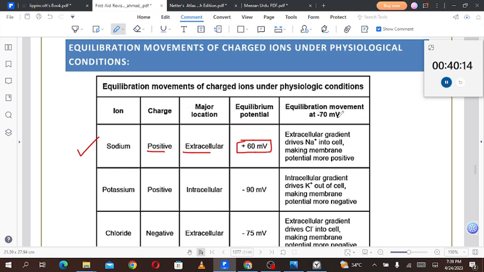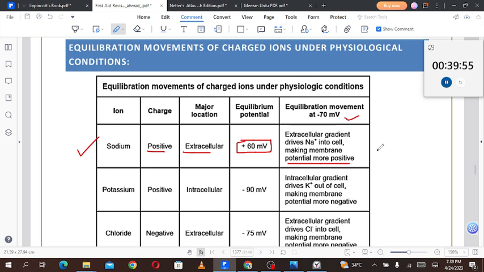Equilibration and the movement at minus 70 millivolts, that is the threshold potential. The extracellular gradient drives the sodium into the cell, making the membrane potential more positive. Listen, there are a lot of beautiful videos on YouTube about this concept, the equilibration potential and equilibrium movement. You can listen to them, right?